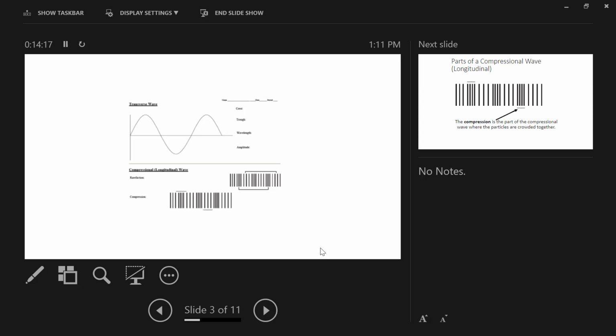Okay. Here's a compressional or a longitudinal wave. And here we're really concerned with... you can still talk about wavelength in longitudinal or compressional waves. And it's the distance between one compression and another compression. A compression is a point at which your molecules are being forced together, and a rarefaction is where your molecules are spread apart. The wavelength is the distance from compression to compression, or the distance from an expansion to an expansion.